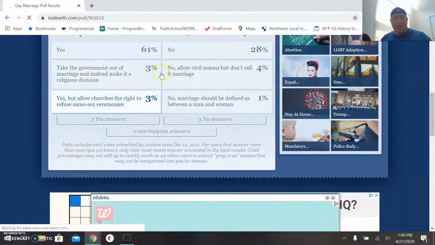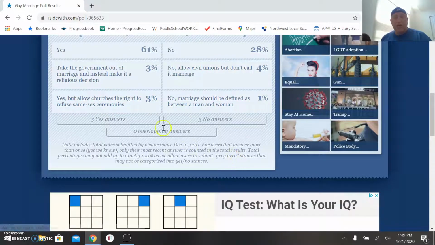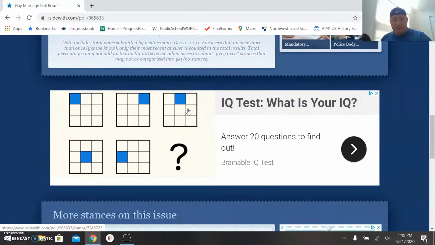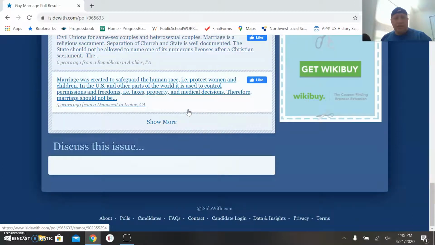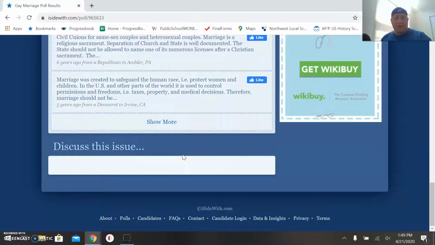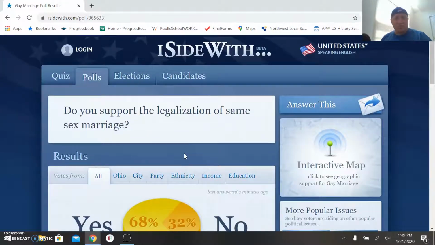And then of course it splinters off into smaller subcategories as well. So it's not just a yes or no for many people, but it does at least give you an idea of how people are viewing the issue. And of course, more stances on the issue are things that people have written in, different responses on the issue. And of course, you can even discuss this issue with people on here. So it's almost like a chat room or message board, if you will.